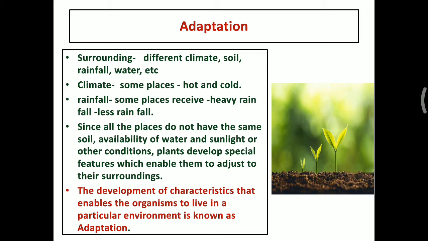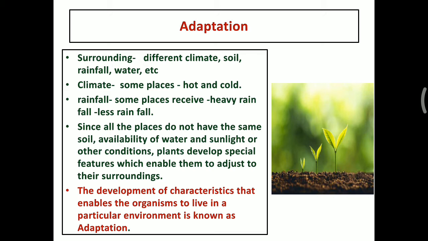So from this we can say that all places do not have the same soil, availability of water and sunlight, or other conditions. So plants develop special features which enable them to adjust to their surroundings.